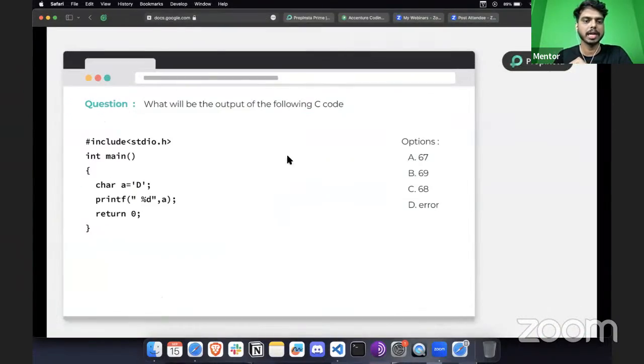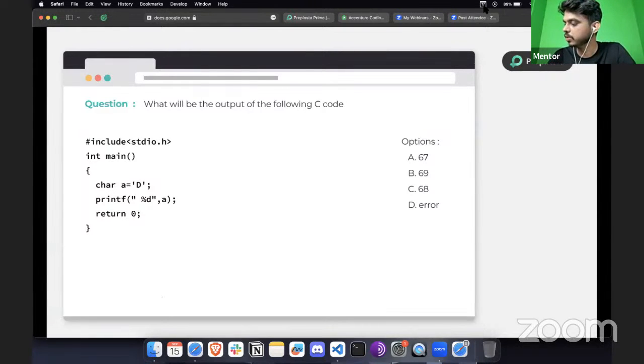So let's get back to the screen. There are some people who are trying to solve this. The first question that we have here, regarding the pseudocode, is a C code that is given to you along with some options. Basically, you have to solve this. There's one answer that came in the chat box, from Nikhil. He's saying 68, which is actually the correct answer. Why?